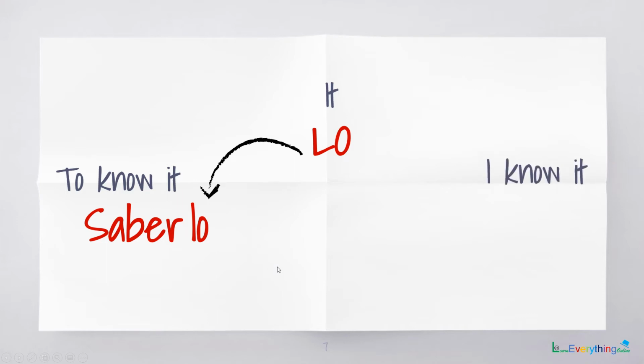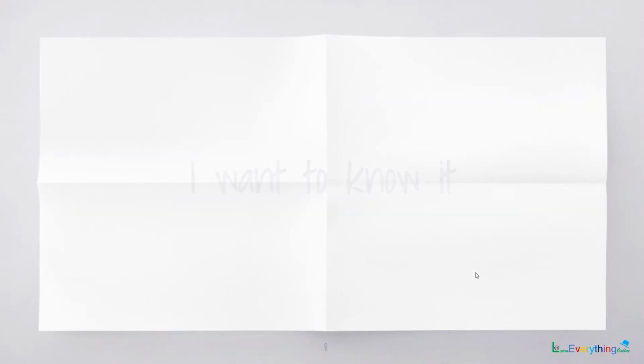But with the other forms, the first, second and third person forms, it is different. For example, I know it. For I know we have the word sé, and the lo comes before sé. So when the verb is in infinitive form, the it, or the lo, will come after the verb, and when the verb is in any other form, the lo will come before the verb. Now let us test ourselves with some sentences.